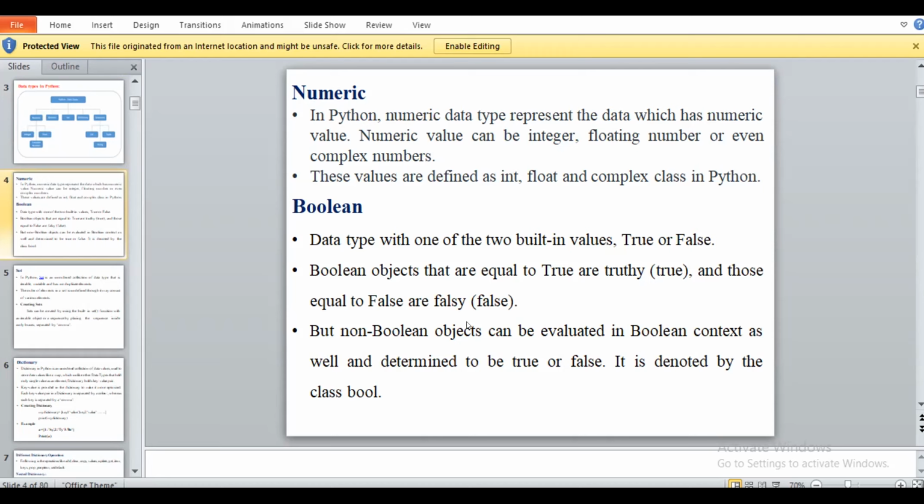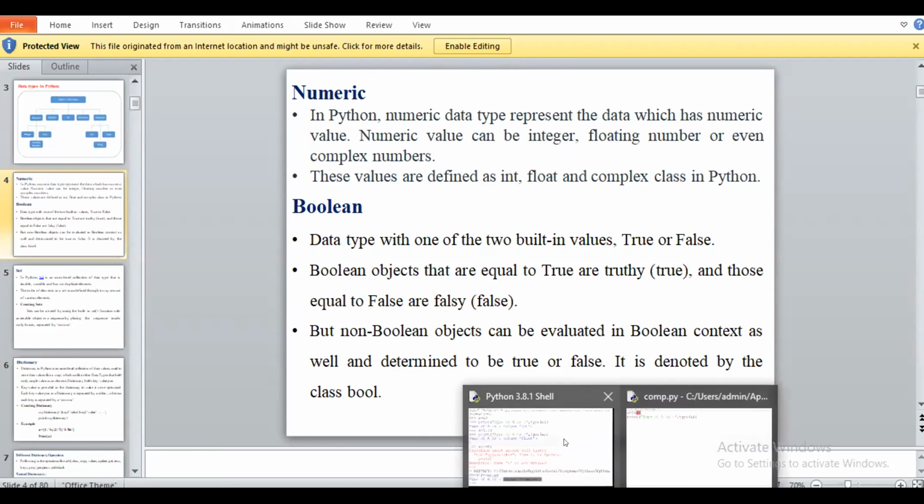For that also we have one keyword, that is the bool keyword. So we will see an example of how to find the type of that object.